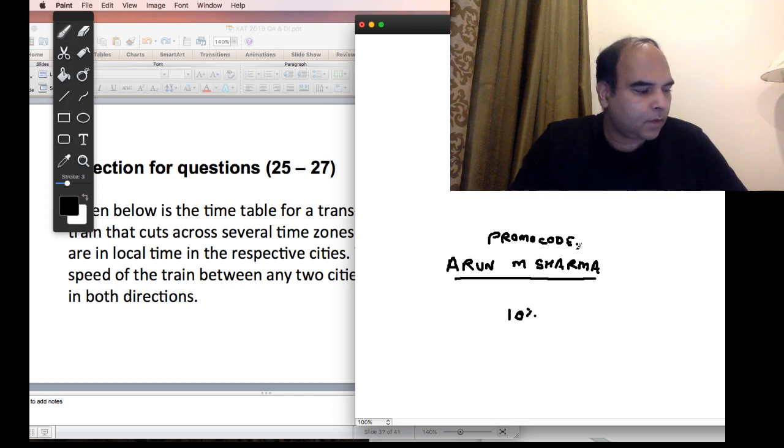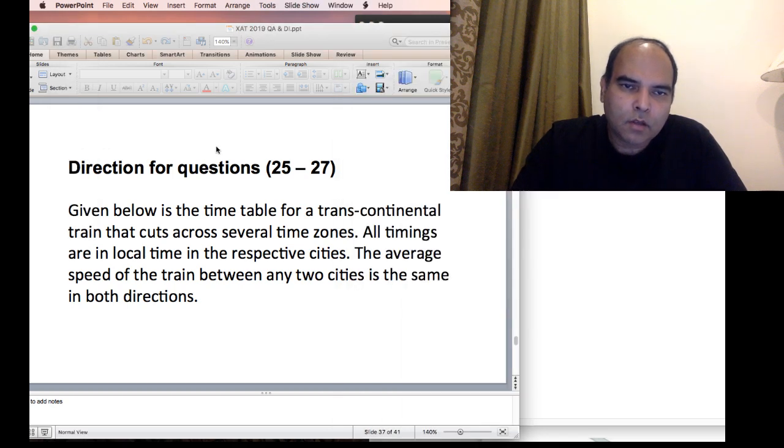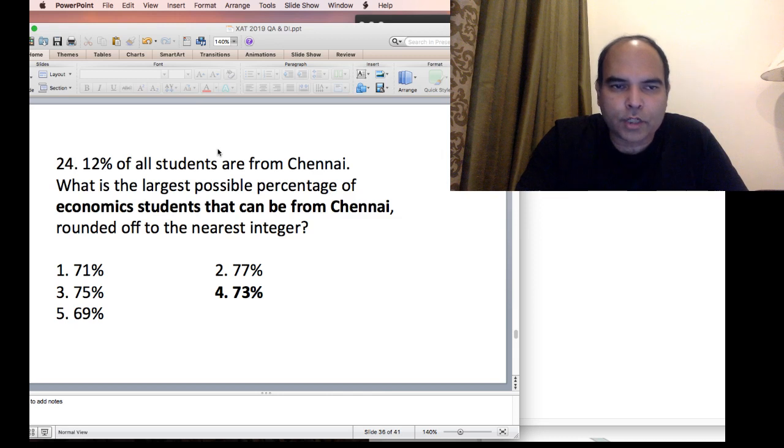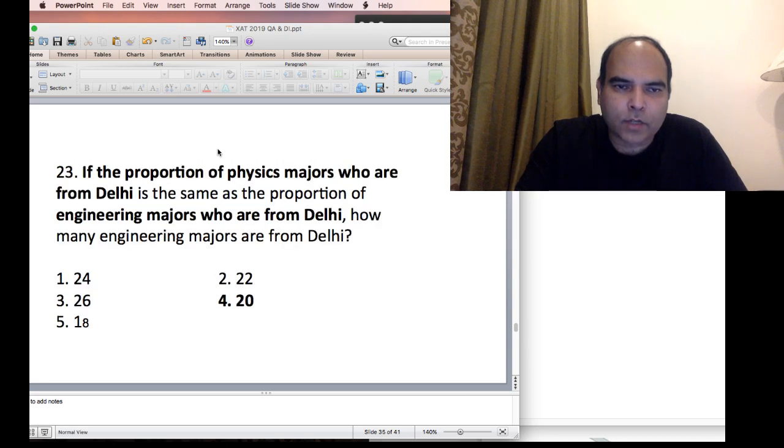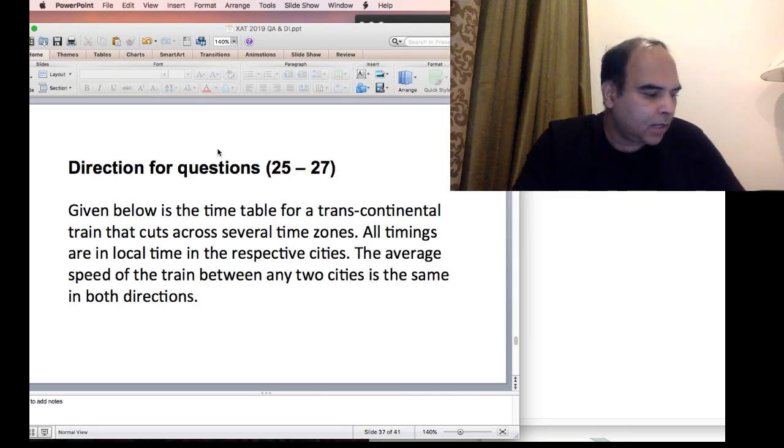Right. So the question coming from Suraj is, how did we get 250 total engineering? That's something that I assume the question should have given, that 20% of the total is engineering. That was missing in the question. Without that, the second and third questions can't be solved. The third question can still be solved because it does not require anything to do with engineering. It's talking about economic students from Chennai. So this could be solved, but the other question can't be solved without knowing that 20%. And I think they missed that in the print. That happens from time to time in the XAT, even happens in the CAT.